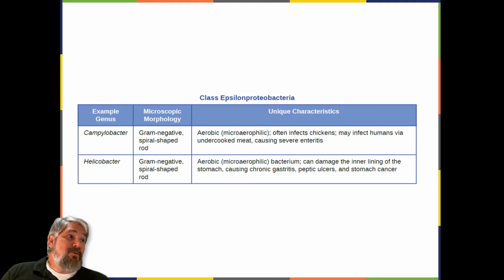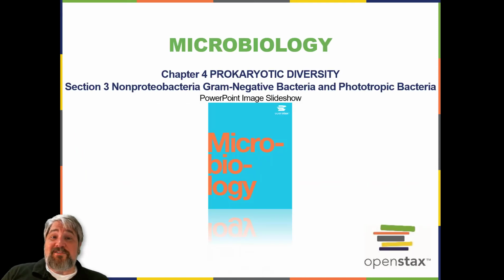So here is a table that summarizes the characteristics of the most clinically relevant genera of class Epsilonproteobacteria. Then that brings us to the end of Section 2. Join me next time for Section 3, non-proteobacteria, gram-negative bacteria, and phototropic bacteria.